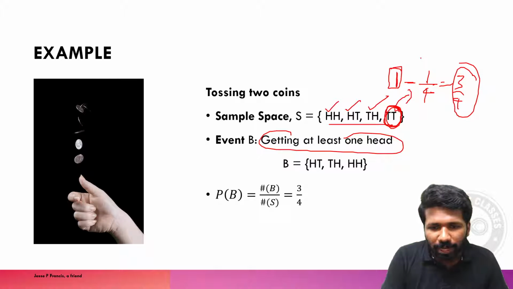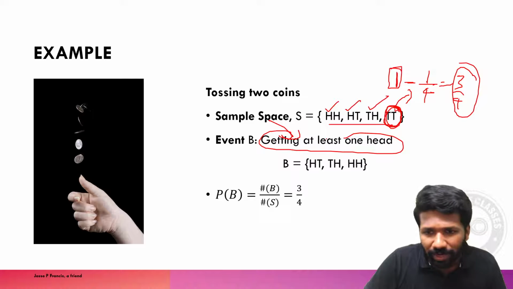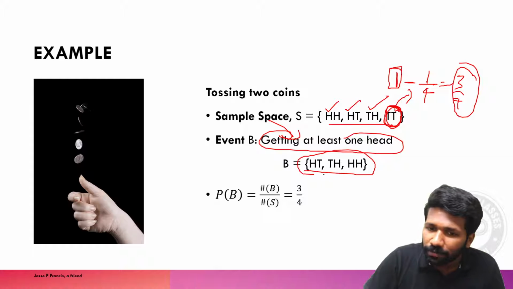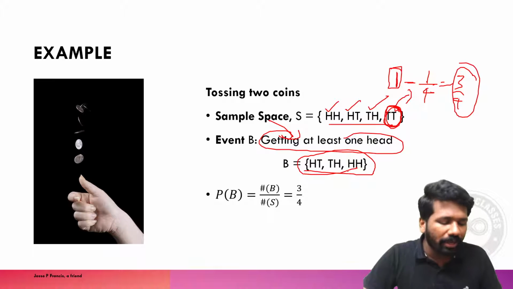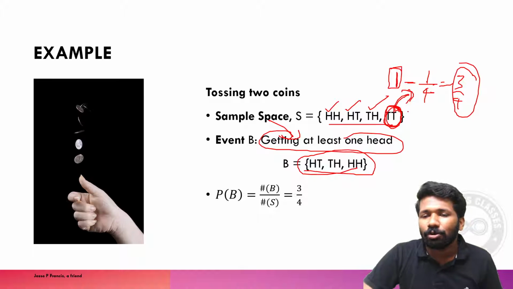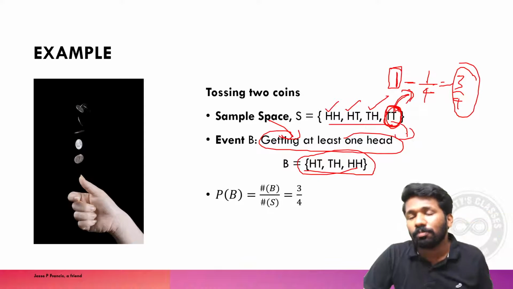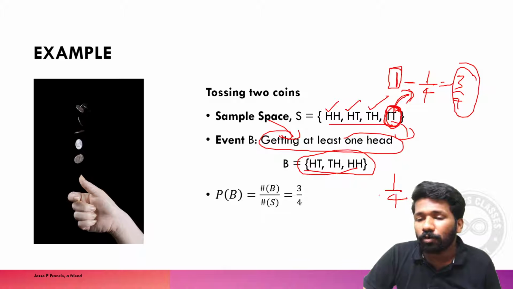I will get into that also, but when I just explained about getting at least one head, I just mentioned that instead of writing these 3 probability or events, you could have just told the only thing we don't need is getting 0 head. Getting 0 head means both tail. That 1 out of 4 probability you subtract from total. So you will get 3 out of 4 probability. That is the answer.